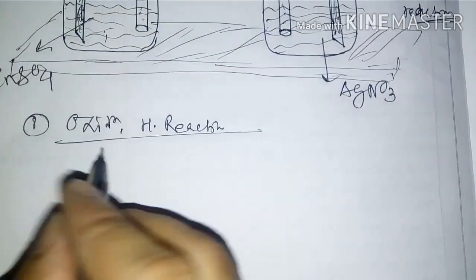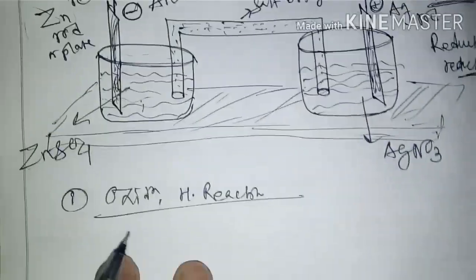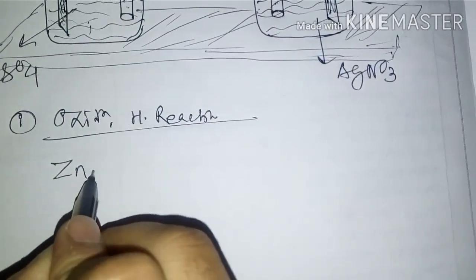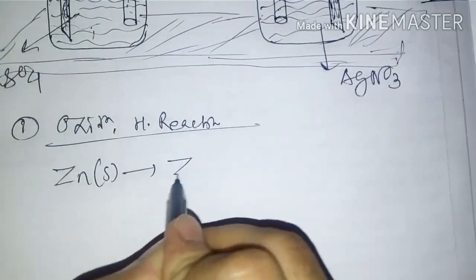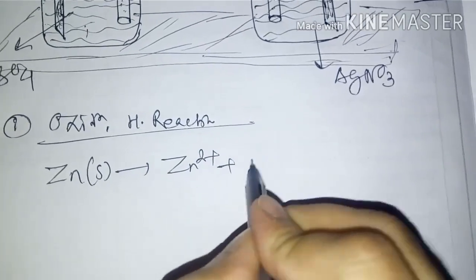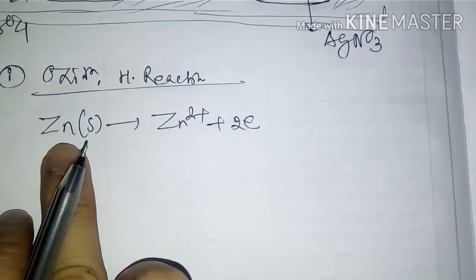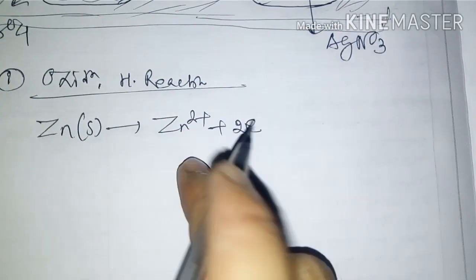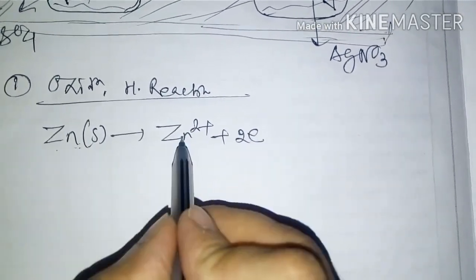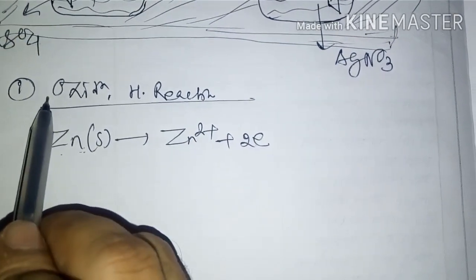Oxidation half reaction. So this is the zinc rod. The zinc rod changes to Zn2+ plus 2 electrons. Why this one? Because it is oxidation.